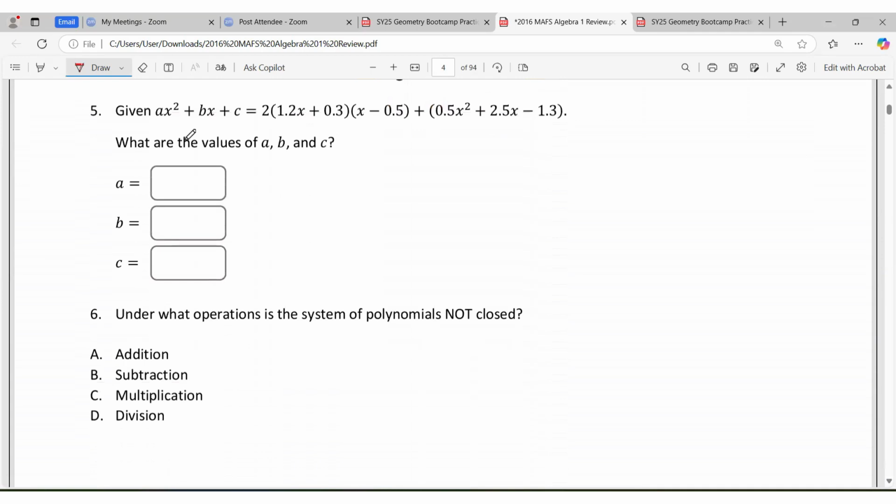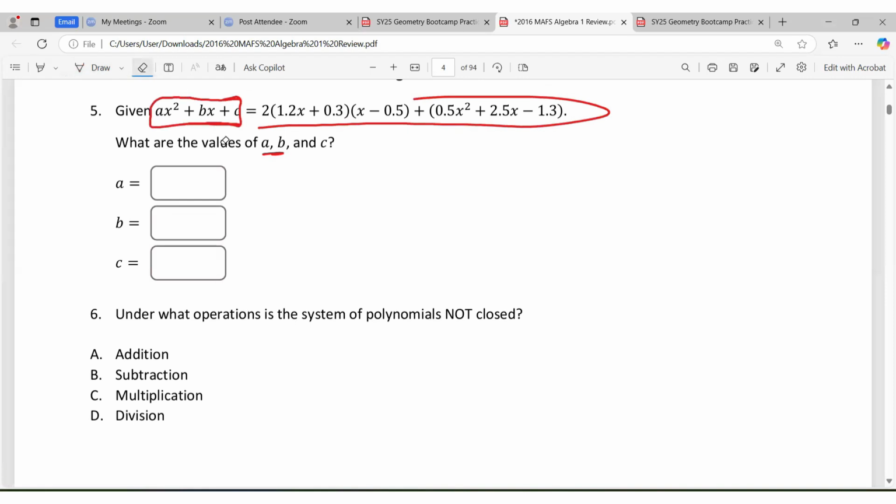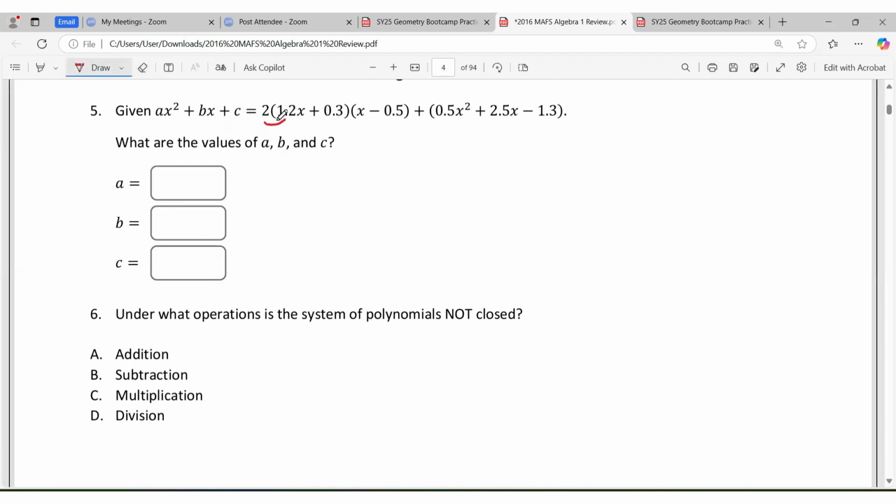All right, so here what we have is, given that ax squared plus bx plus c is equal to 2, open bracket, 1.2x plus 0.5 plus 0.3 x into x minus 0.5 and so on. Basically, if we're going to find values of a, b, and c, we're going to have to work out everything on this side, and then we link corresponding, or what we call equating coefficients. So let us work out the right side, okay? So let us start with our distribution.